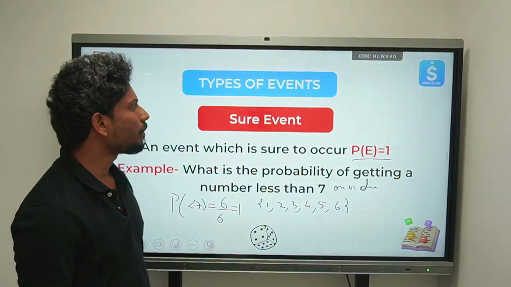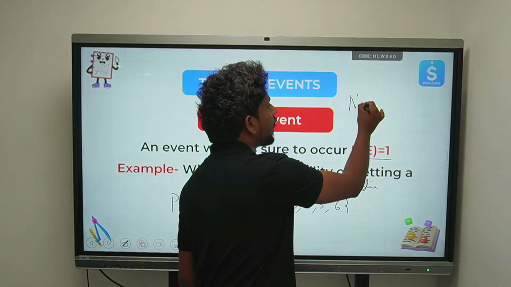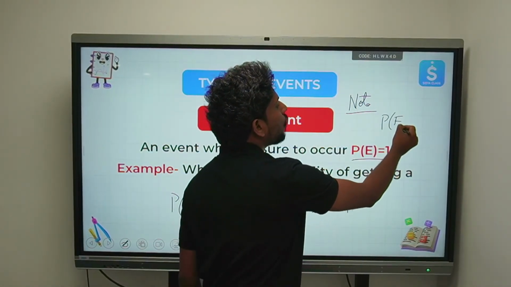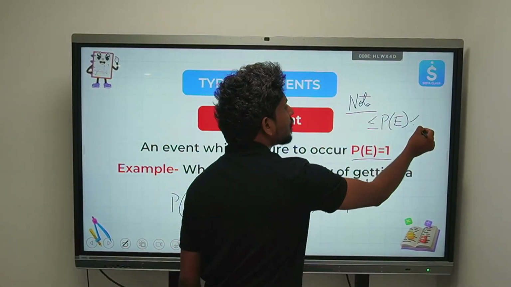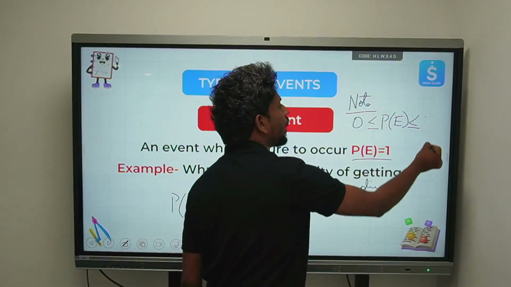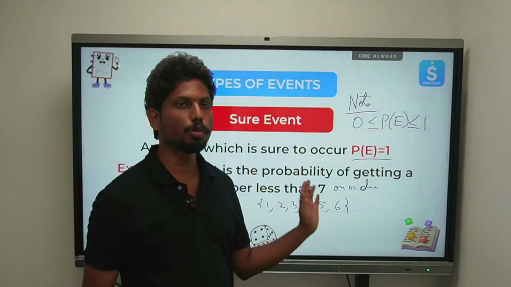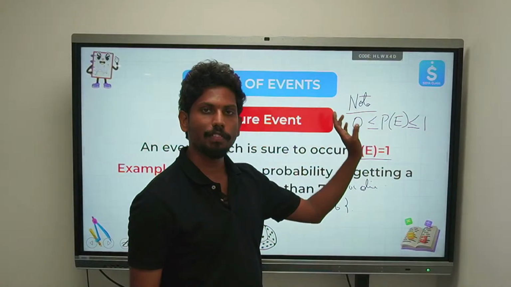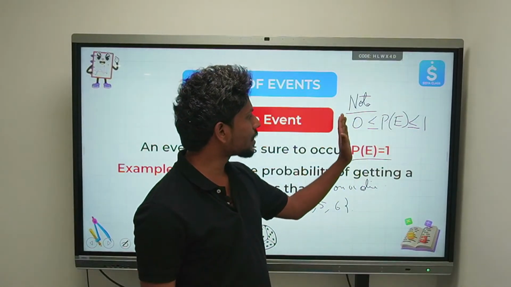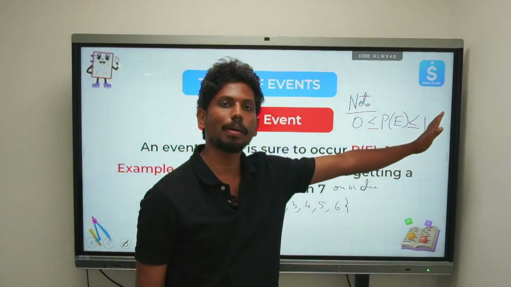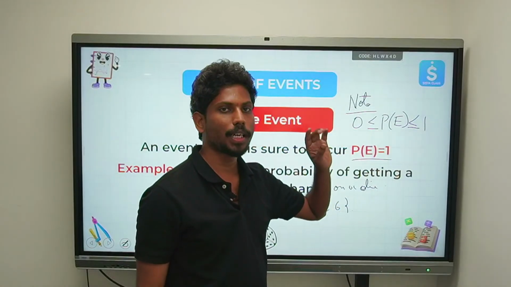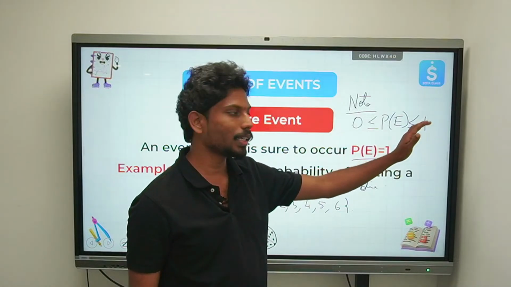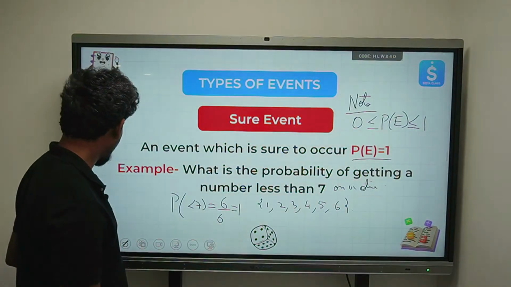And remember this point very, very carefully. The probability value always lies between 0 and 1. It either starts from 0, or the maximum value it can take is 1, and all other values will be decimals between 0 and 1. So that is what a sure event is.